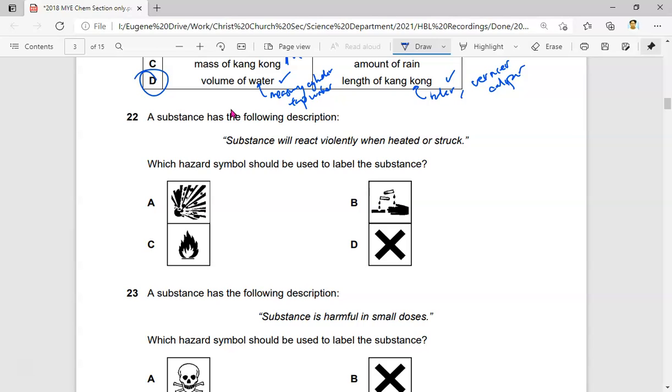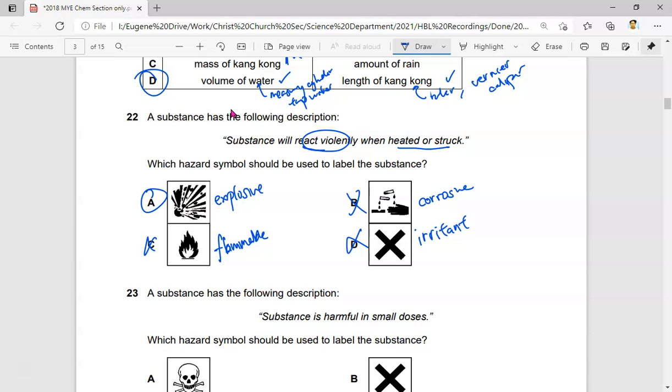Next, question 22. A substance has the following description. It will react violently when heated or struck. React violently. It is about corrosive. So corrosive is not really about reacting violently, so no. This is about irritant. So this actually means that it's an irritant. Irritant doesn't react violently. No. C is talking about flammable. So this is not really about reacting violently. This means that it will burn easily. So therefore C is not the answer. The answer is actually A, which means that it's explosive. So this violent reaction when heated or struck is really about an explosive reaction.